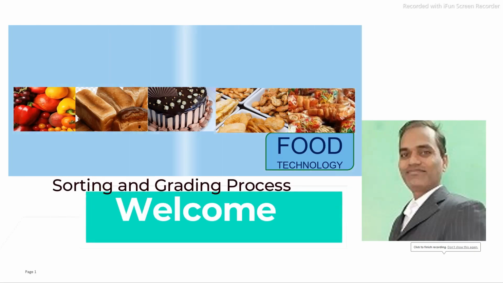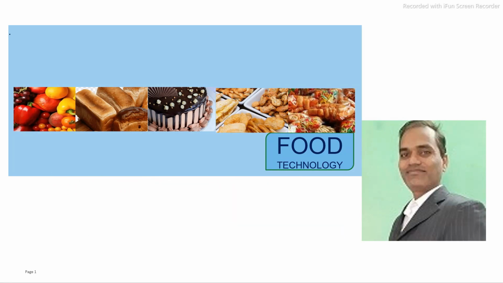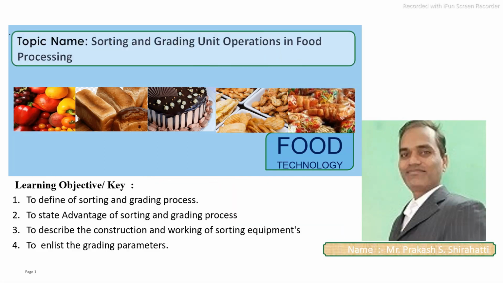I am Prakash Reddy. Today's learning topic is the sorting and grading process in the food processing industry. The main learning outcomes: first, what is meant by the sorting and grading process, then its advantages, the construction and working of the sorting and grading equipments, and enlisting the grading parameters in the food processing industry.